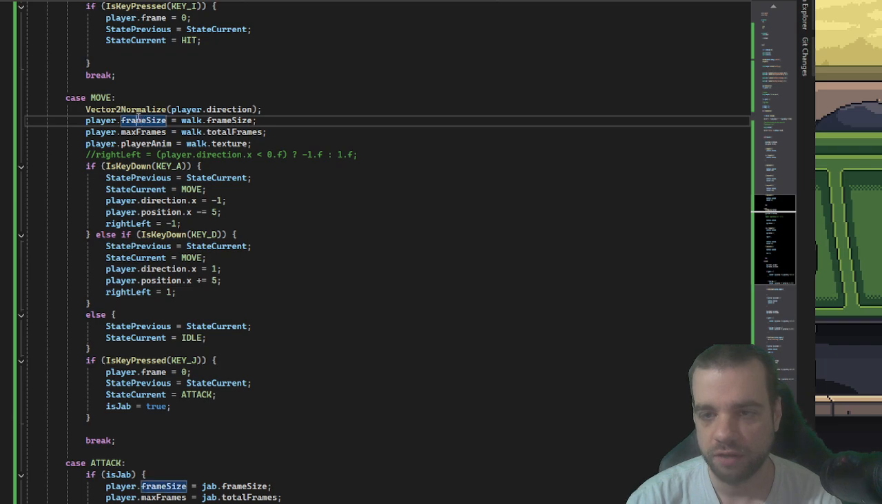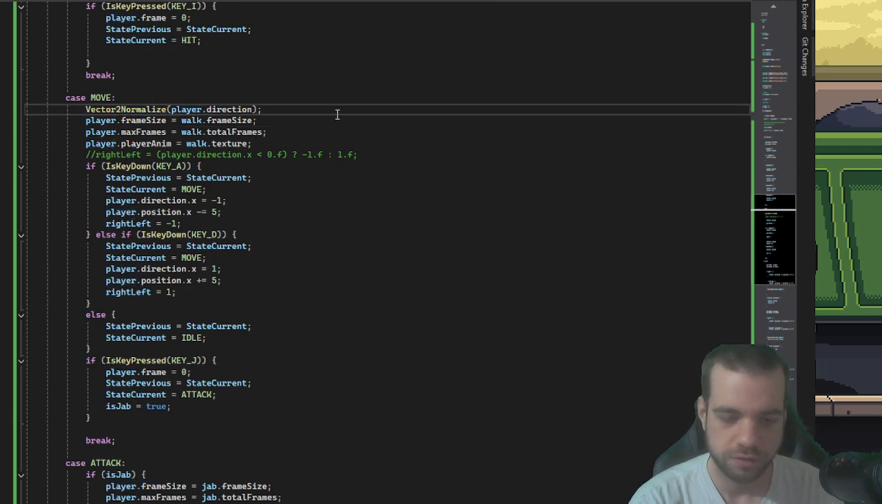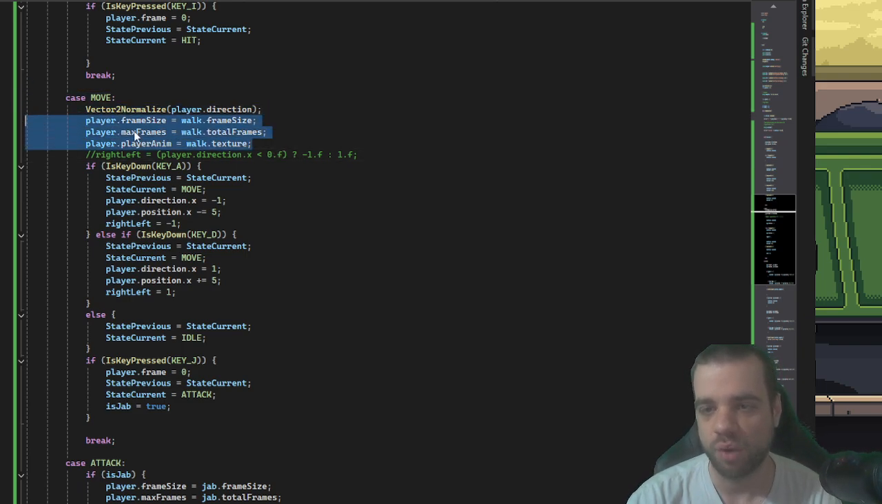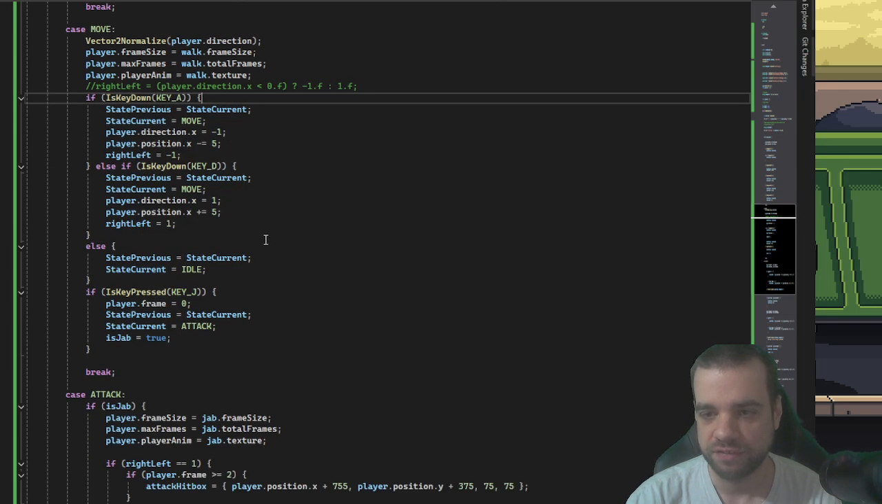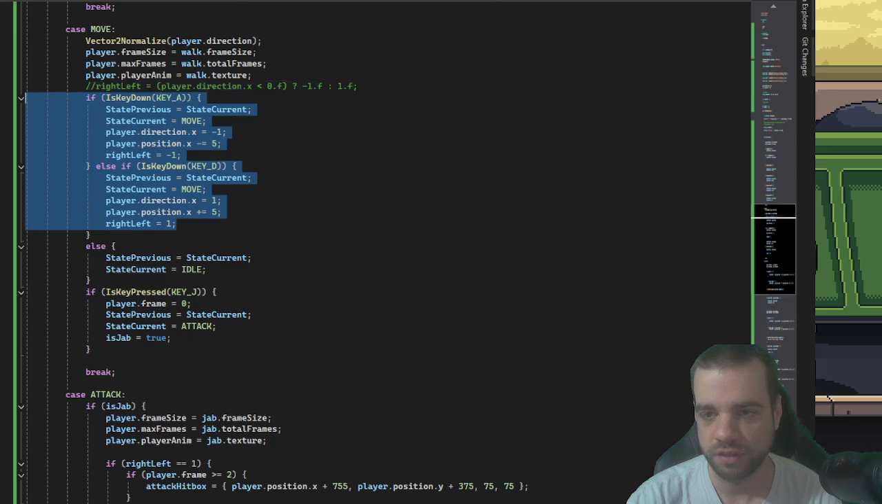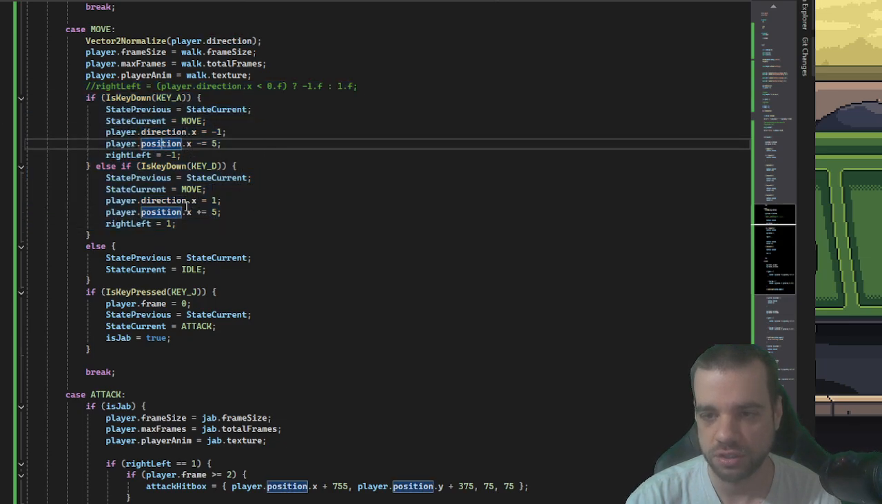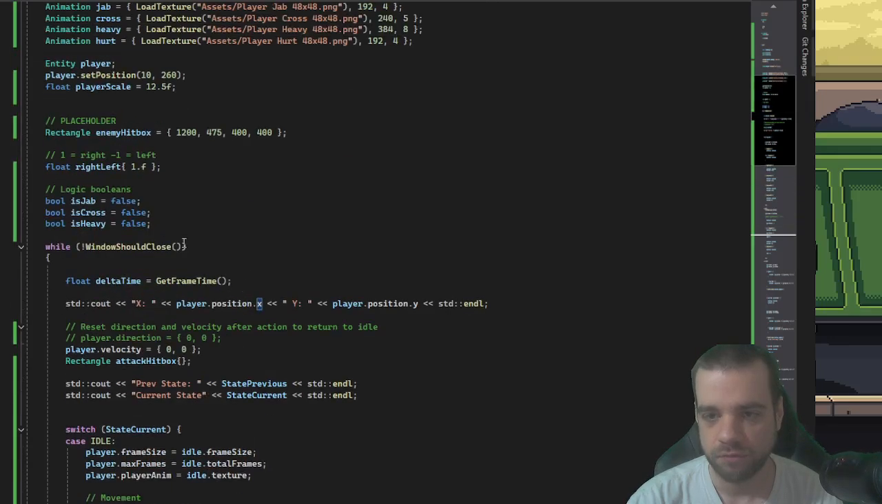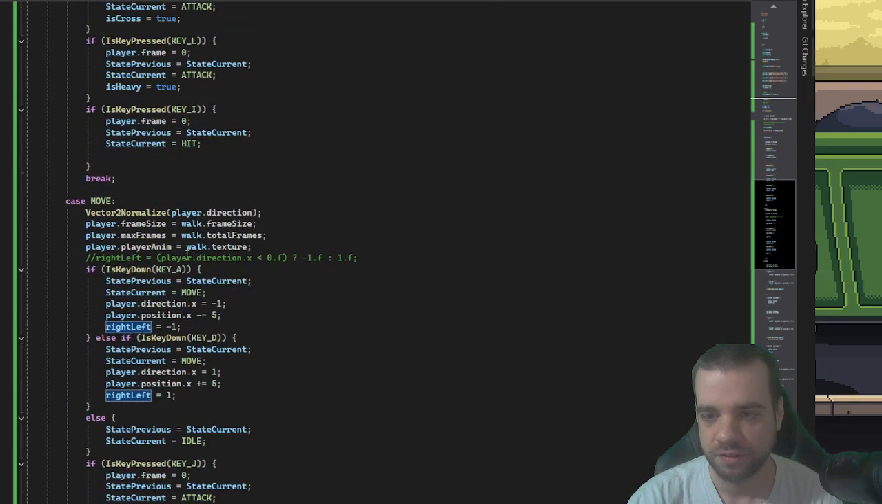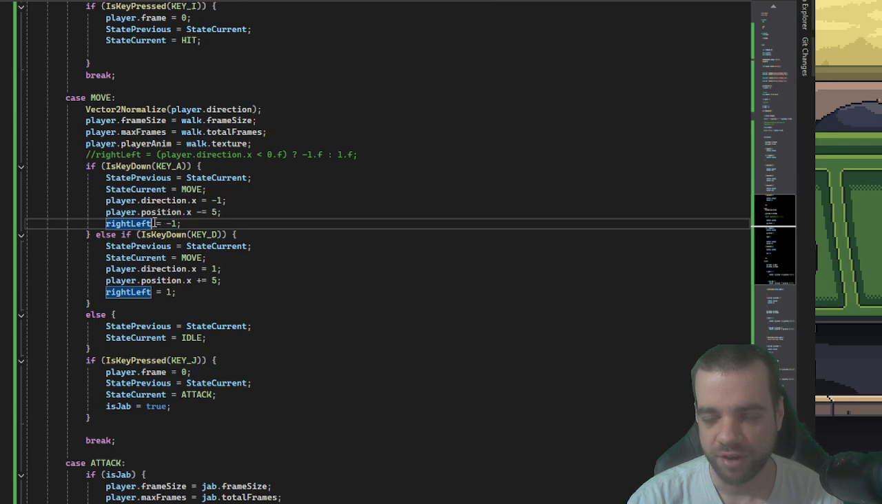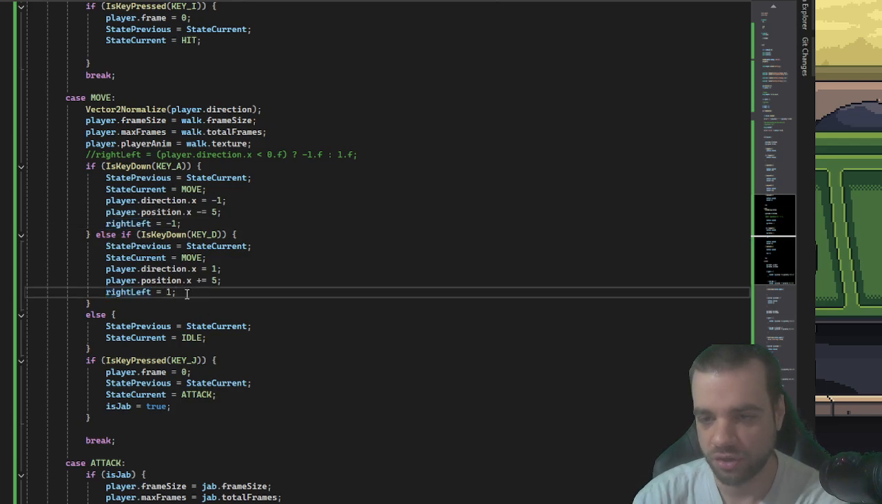And so here we have vector2 normalized, player.direction. Not really necessary because we're only doing A and D movement. However, it wouldn't hurt to have that in. And then walk animation. And then this is the actual logic for moving left and right. So direction, position, and then if you look up here at right left, if right left equals -1, we're going to look left. And if right left equals +1, we're going to look right.